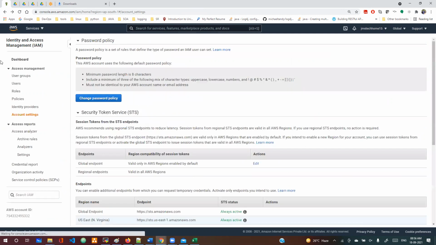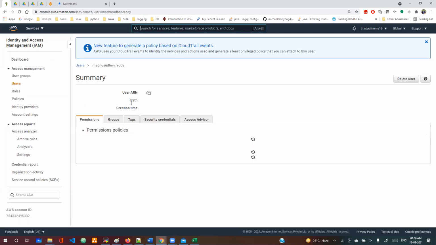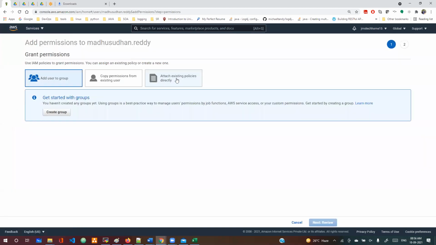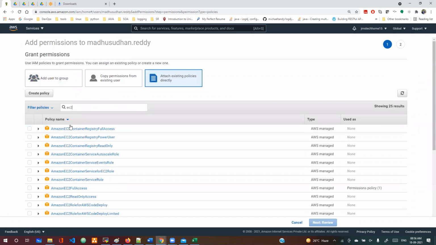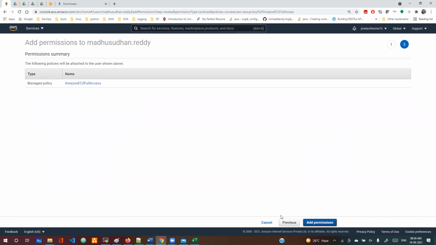Let me cancel this, and they go to Users. Which user is it now? Go to the users. I'm going to do the default permission as of now. This is the Madhusudan Reddy user, which we created just now. Then I'm going to add permissions here and attach existing policies directly. I search for EC2 and select EC2 full access, then review the permission. I gave full access for EC2 to this user.